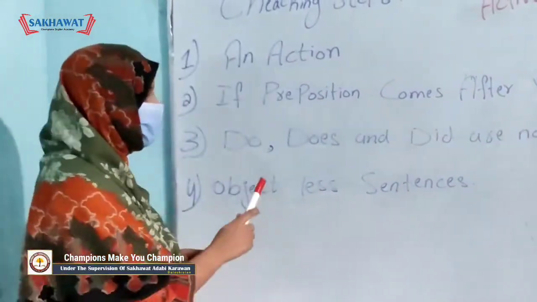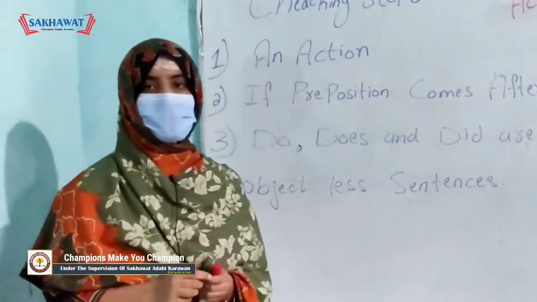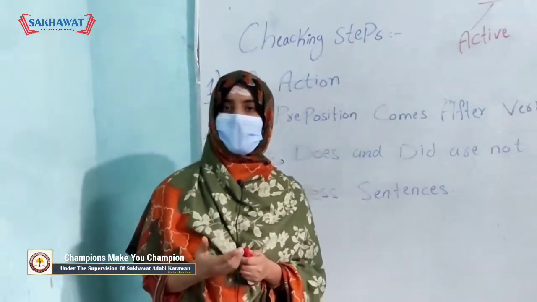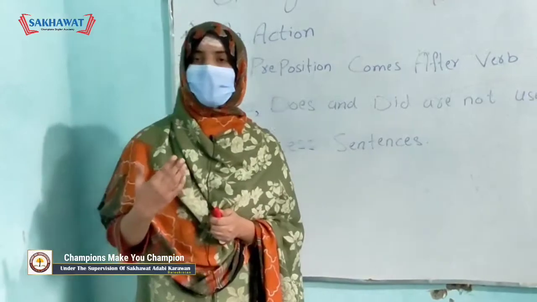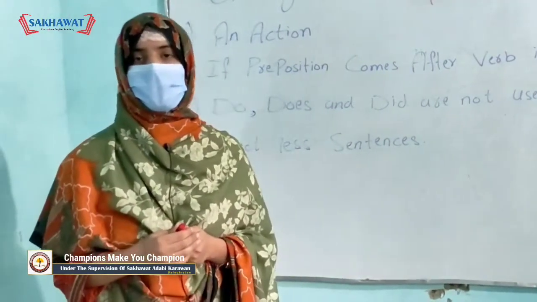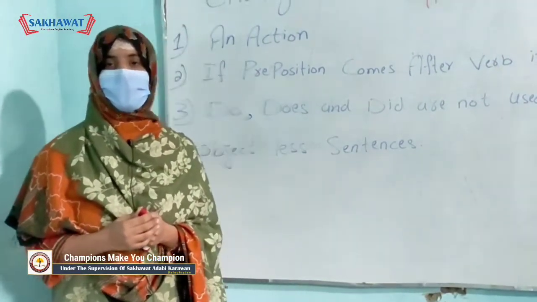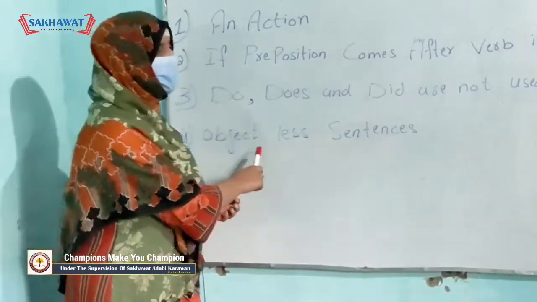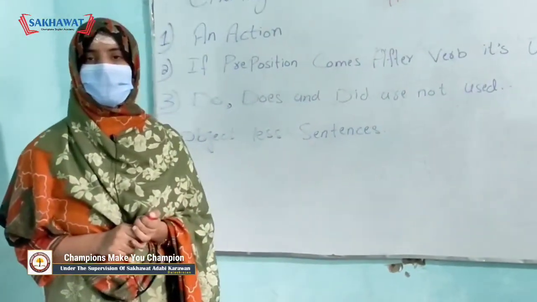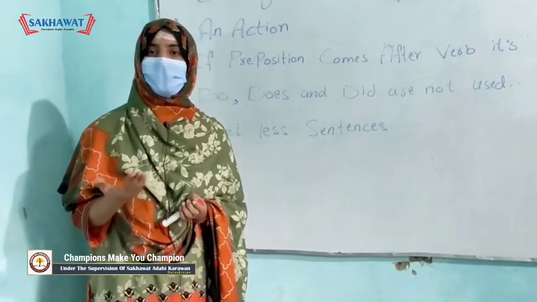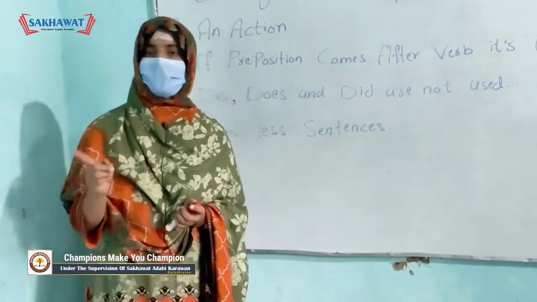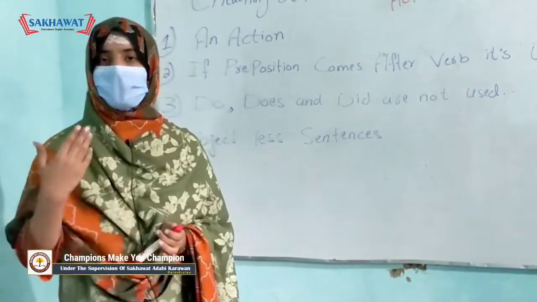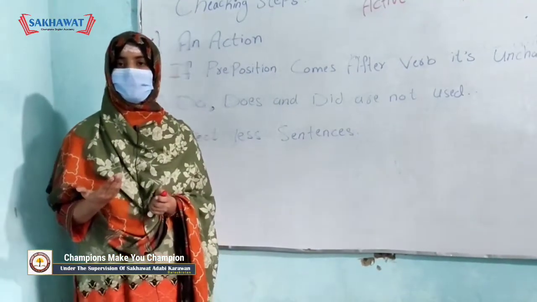The third step is do, does and did are not used to show the tense. We cannot use do, did and does. We will use to be verbs according to tense. Then the fourth rule is objectless sentence. If your sentence is having no object, you cannot change it into passive voice. There must be an object in your sentence.